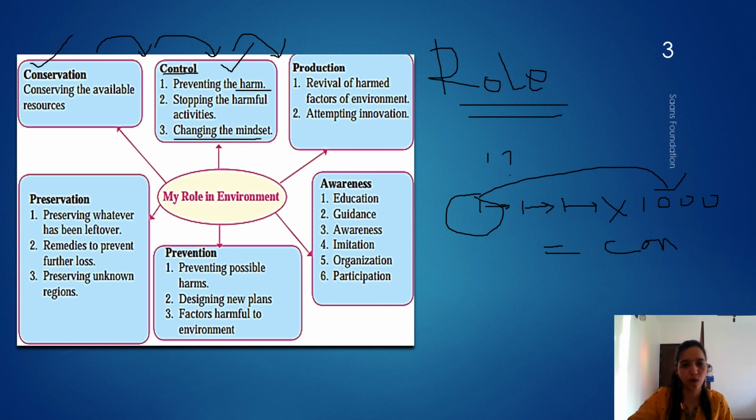Now let's see what we talk about production. What is the meaning of production? Okay, we understood. Conserve means we have to save. Control means yes, we need to control all our harmful acts. Then how do we produce is what they're talking about. Now you all will tell how do we produce? We don't have industries. We are not manufacturers. Then how? In small ways. The R's. What do you mean by that?